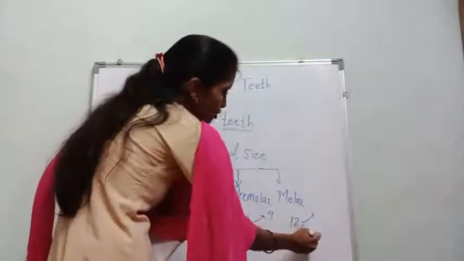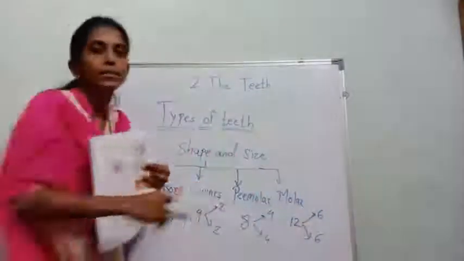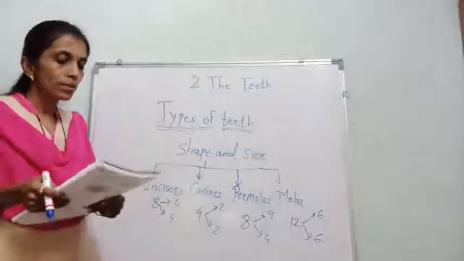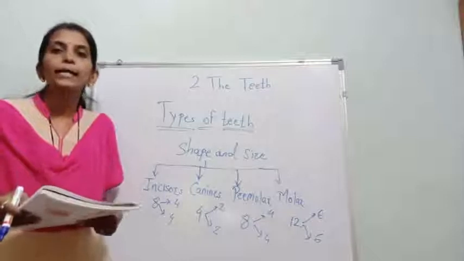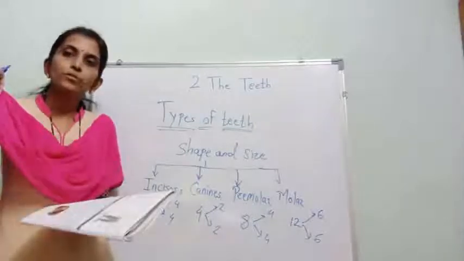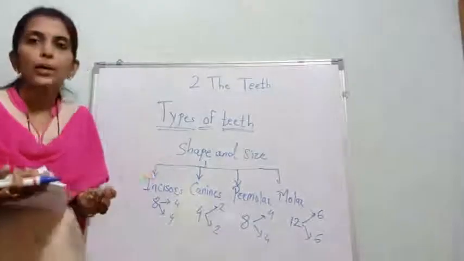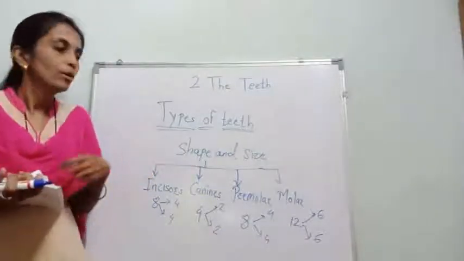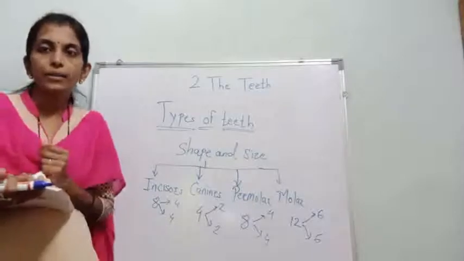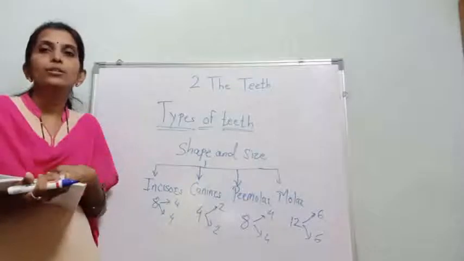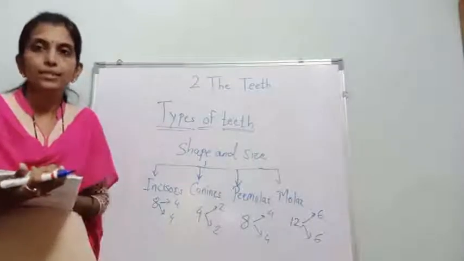How many? 12, 6 and 6: 6 at the upper and 6 at the lower jaw. These are used for grinding and chewing. What is its purpose, its use? Chewing and grinding, okay. So that's why it is helpful for our digestion.